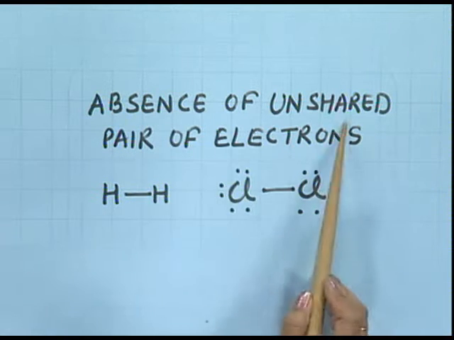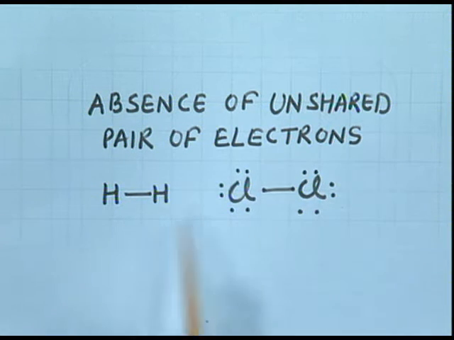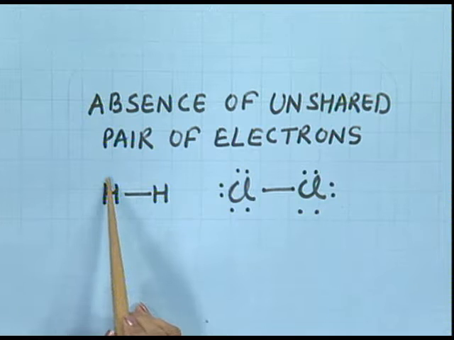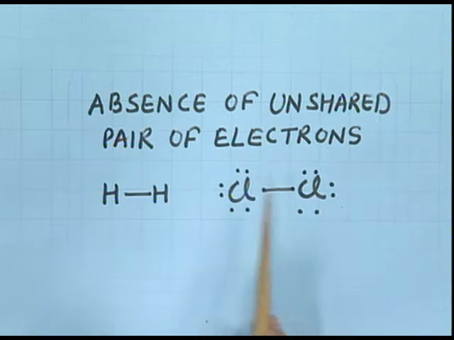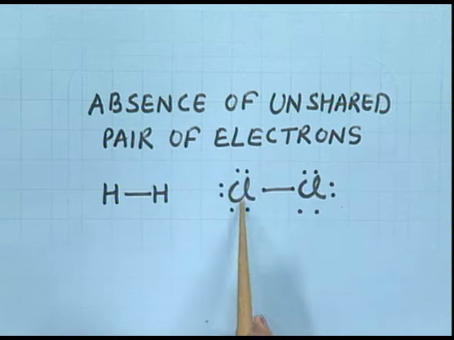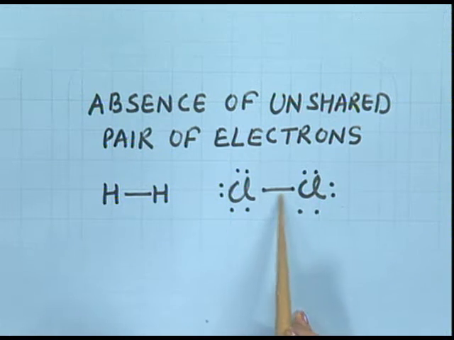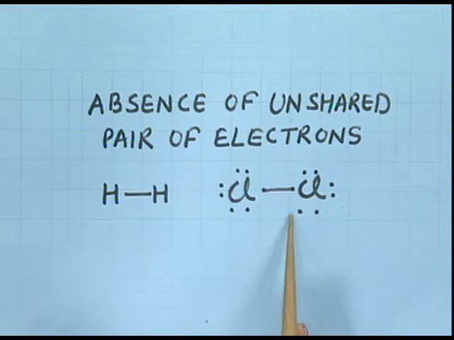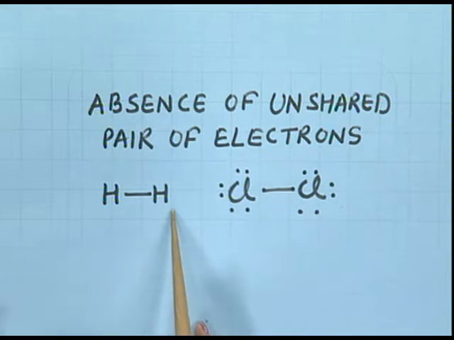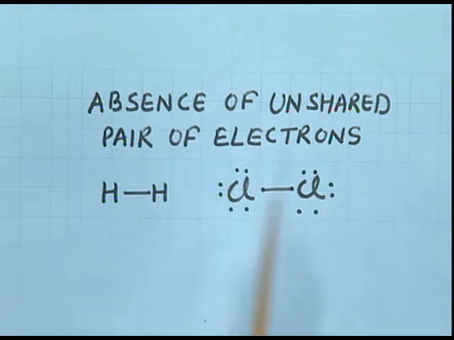Absence of unshared pair of electrons. Here you can see that there is no unshared electron on the hydrogen atom. But on the chlorine atoms, there are 3 electron pairs each, and only 1 electron is shared. So you can see that the halogens have the unshared electrons, but there is no unshared electron on the hydrogen atom. So now you can very well understand how hydrogen resembles and differs from the alkali metals, and how it resembles and differs from the halogens.